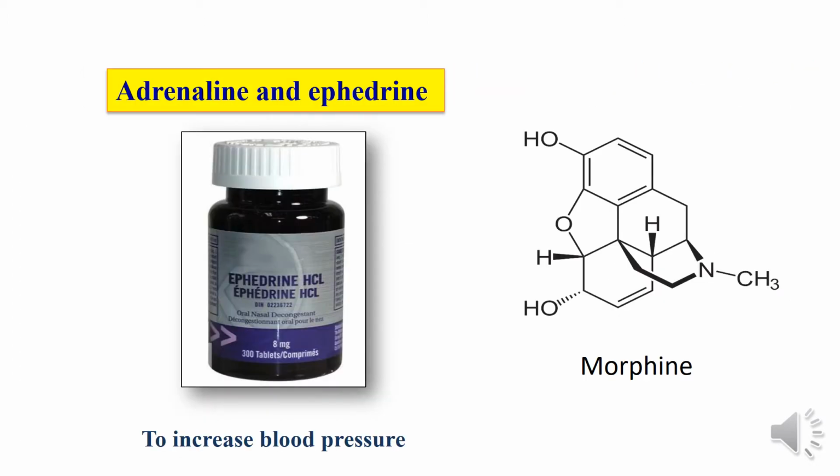Adrenaline hormone and epinephrine drug, both of which contain a secondary amino group, are used for increasing blood pressure. And also, morphine is a class of amino compounds which contains a tertiary amino group and is also considered a narcotic drug, meaning a habit-forming drug.